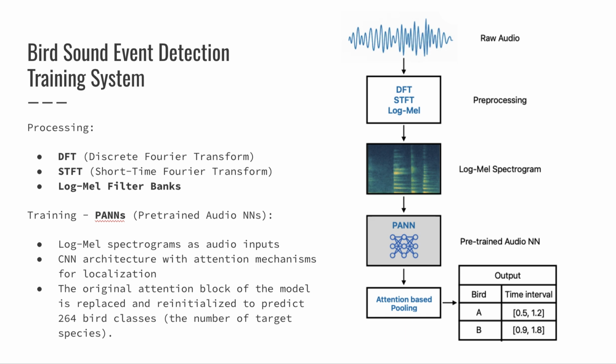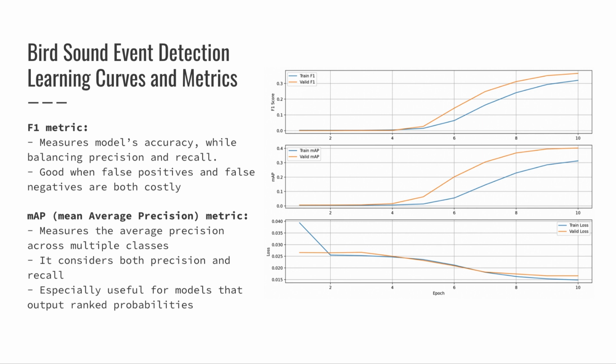Yes, 264 bird classes. For monitoring the performance of these systems, classical accuracy is not the most appropriate approach. Therefore, I chose to use F1, which highlights false positives and false negatives. For example, a false positive is if we say that there was a bird, but it actually wasn't. And false negative is that we say there was an owl, a type of bird, for example, but actually there was.